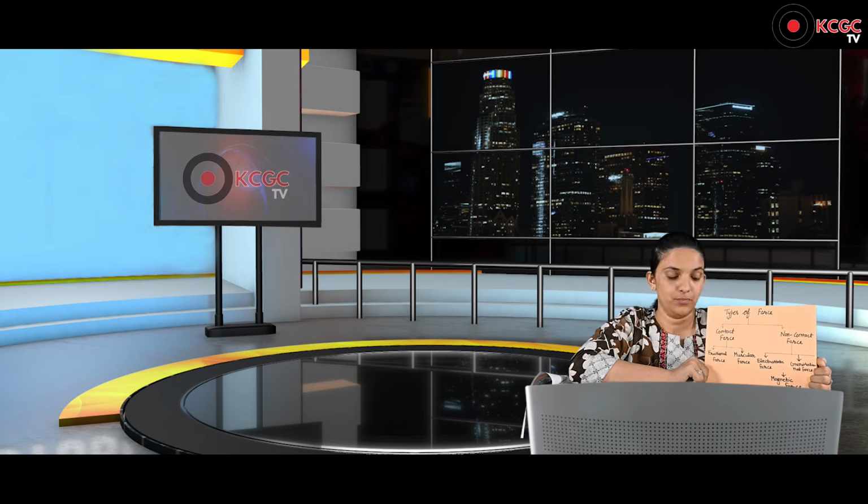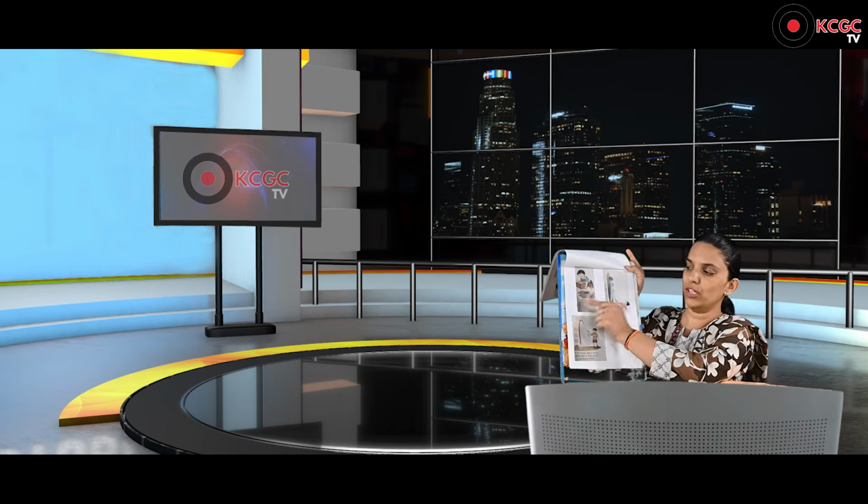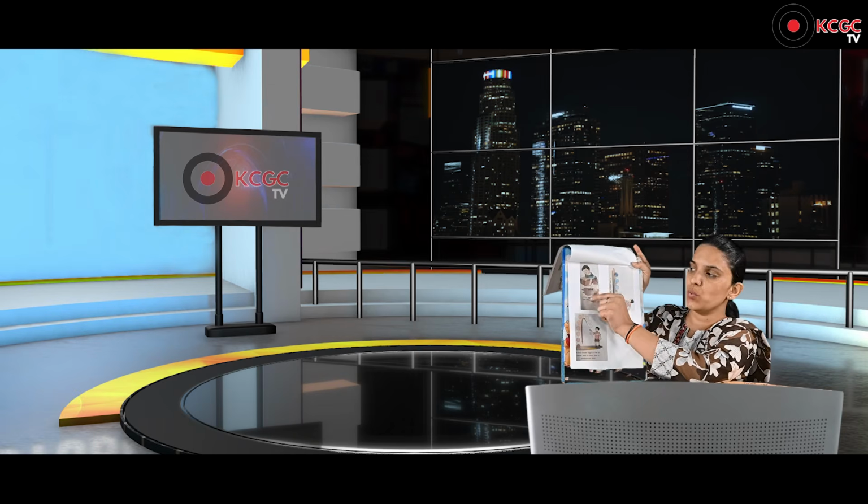Next one is muscular force. For example, we do many activities using our muscles like lifting, pulling, pushing, writing, etc. Therefore, all these actions performed by our muscles by applying force are called muscular force. For example, a child lifting a box with muscular force. This child uses his muscles to lift the box.